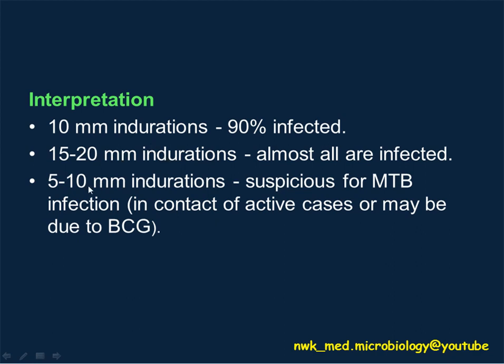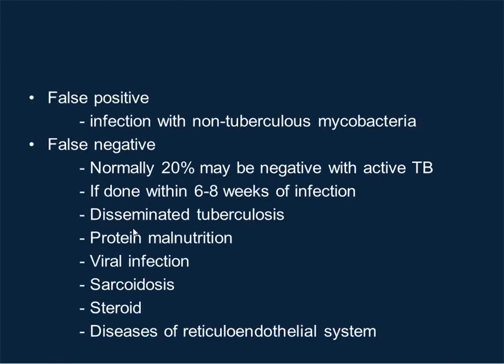With an induration of 15 to 20 mm, we can say almost confirmed they are surely infected by TB. While for those patients with below 10, which is 5 to 10, maybe we can suspect the person has TB infection, or maybe it's due to the BCG vaccine given previously. However, this tuberculin test produces several false positive and false negative results.